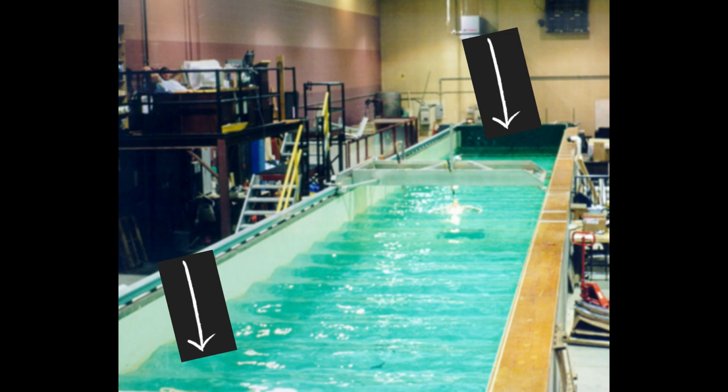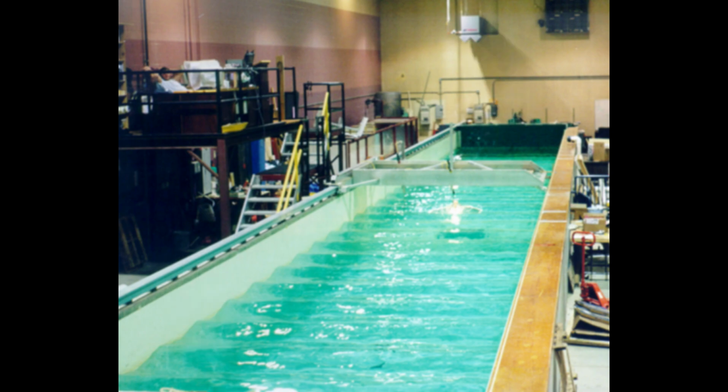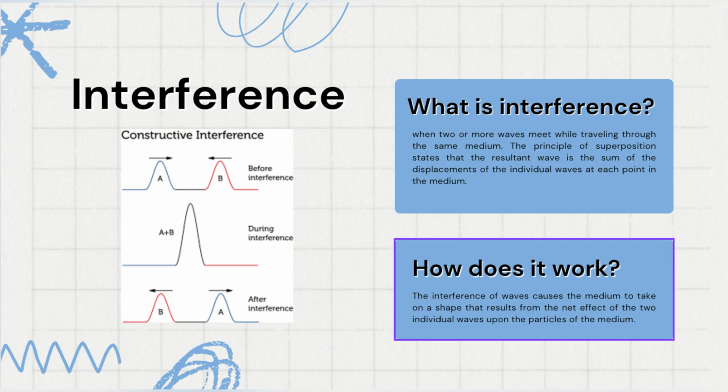In summary, wave refraction and interference are key concepts in understanding wave behavior. Refraction occurs when a wave changes direction due to a change in speed when passing from one medium to another, while interference happens when waves overlap and combine. These interactions have practical applications in technology, from eyeglasses and cameras to noise-canceling devices and optical instruments.